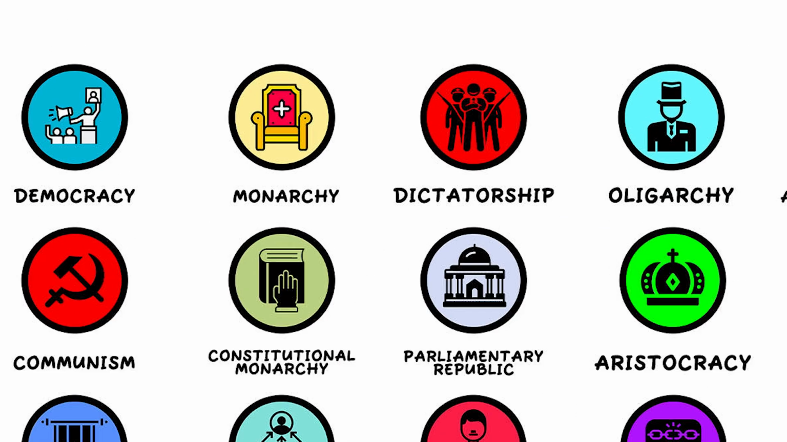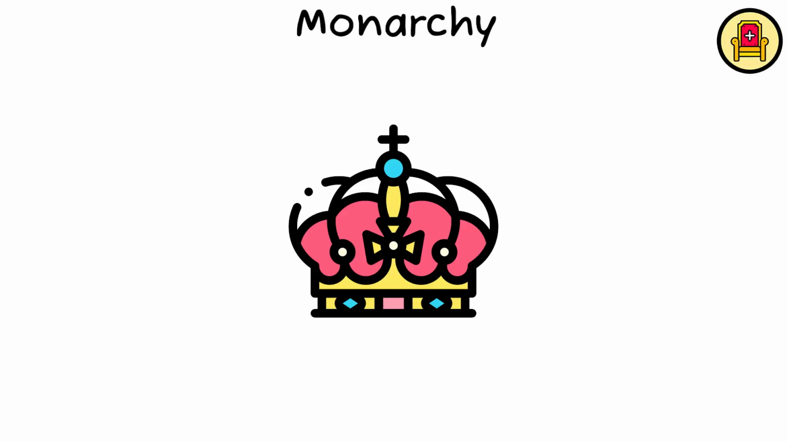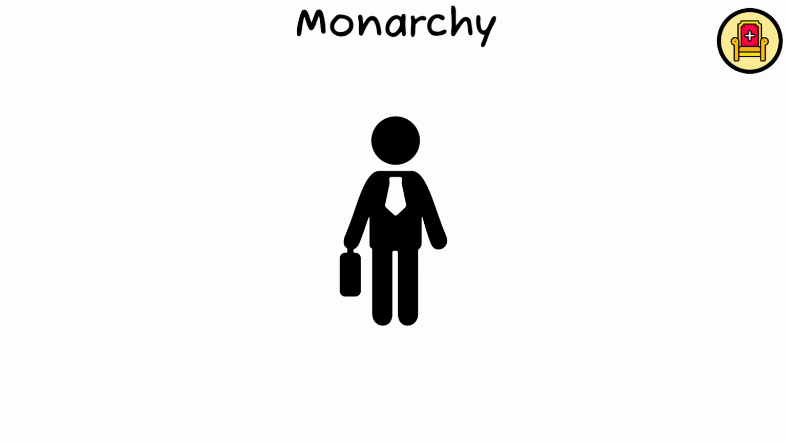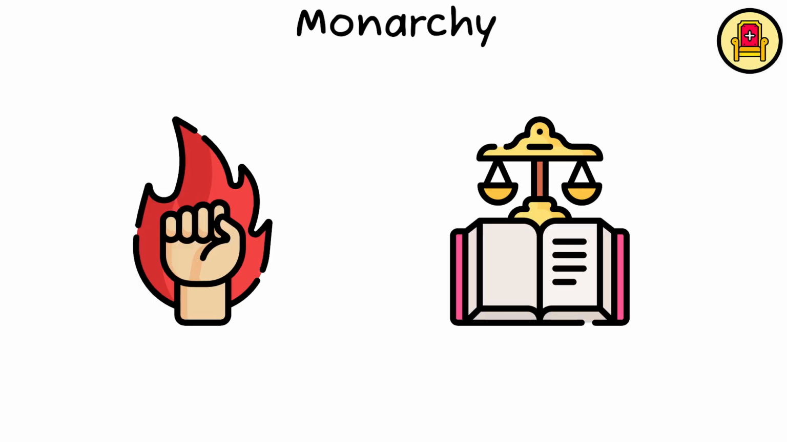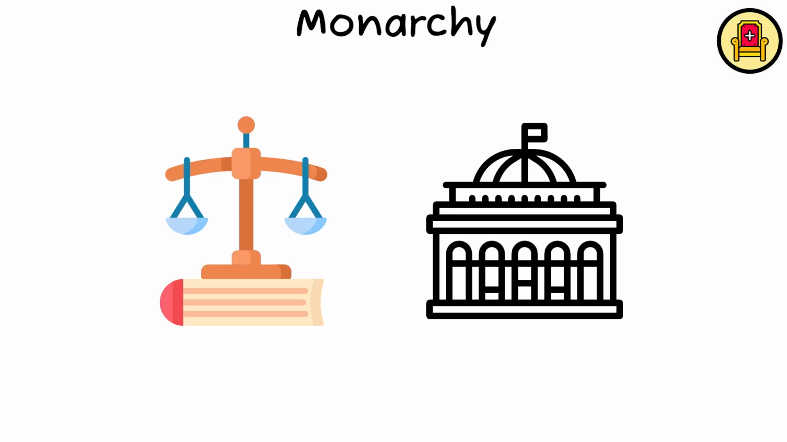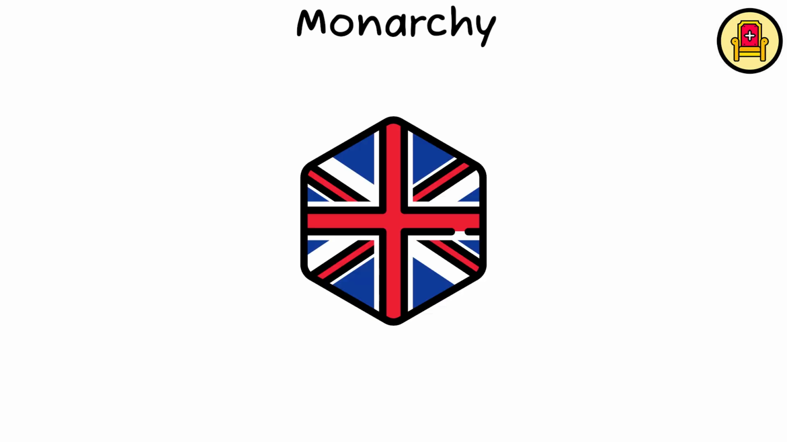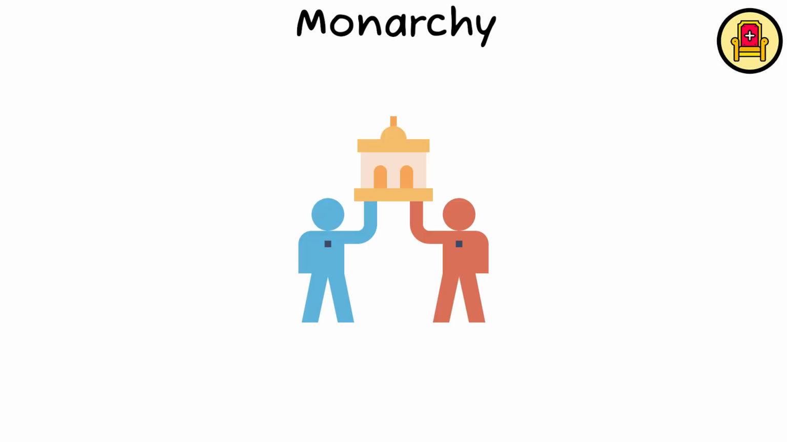Monarchy. Monarchy is a form of government where a single person, the monarch, rules over the state. Monarchies can be unconditional, where the monarch has unchecked power, or constitutional, where their powers are limited by law or a government body. The United Kingdom is an example of a constitutional monarchy, blending royal tradition with democratic governance.